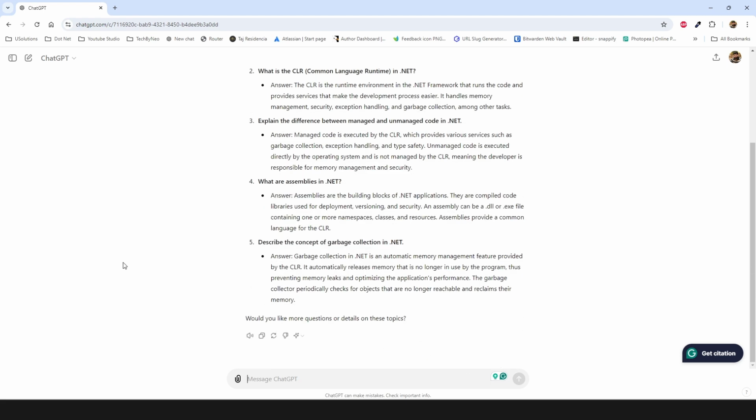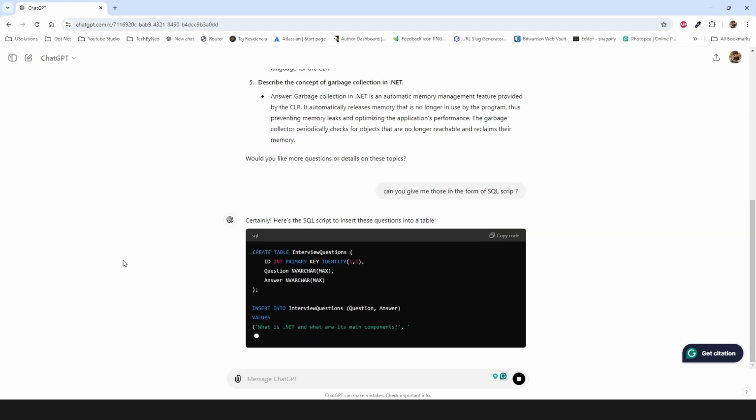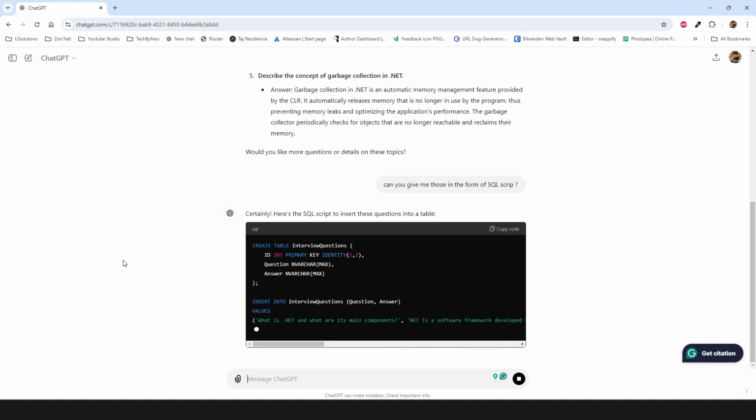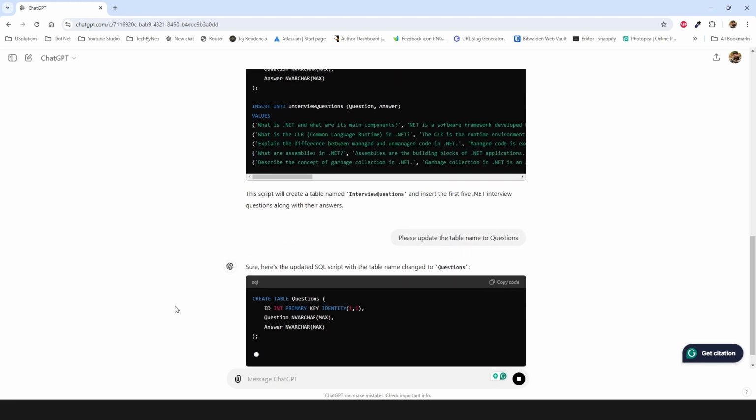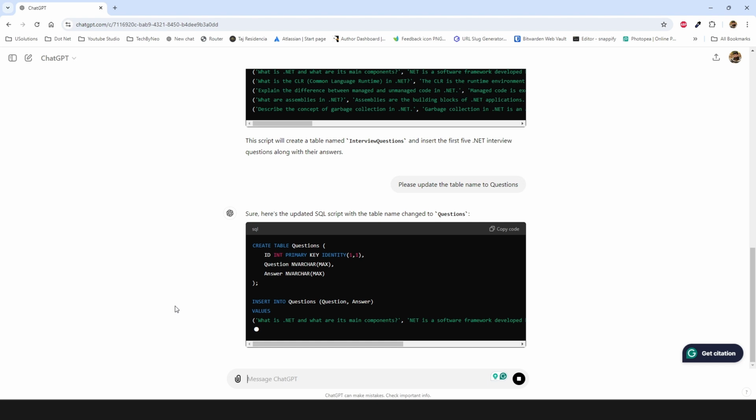So let's do that with ChatGPT here. I will next ask, can you give me those in the form of SQL script? And now it starts giving us all those questions in the form of an SQL script. Pretty good, huh? So if we see the table name, I don't like that. I want that table name to be something like questions. So I will ask ChatGPT, please update the table name to questions, and it will rewrite all that response according to the new table name.